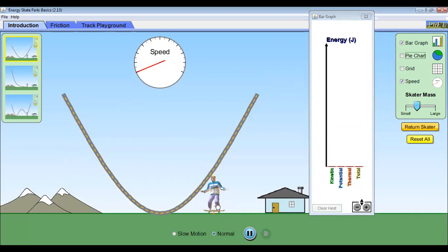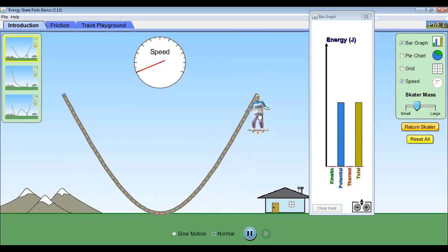And how much is the kinetic energy? If you look at this skater, it is at rest. That's why the kinetic energy is zero. Now what I'm going to do is lift this skater. The moment I lift this skater, you will find its potential energy will increase, because it will be above the earth's surface. As I am lifting, look at the bar graph. You find the potential energy is increasing.